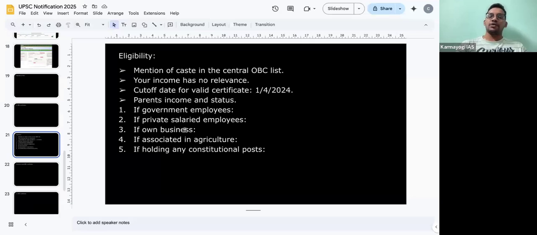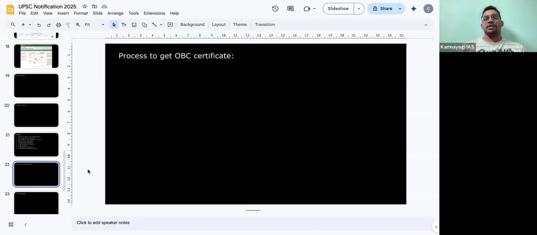So business parents' children are not eligible if their profit is more than 8 lakhs in that particular year, right? And if your parents are associated with agriculture, irrespective of their income, you are eligible to get the reservation of OBC, right? So these are all the things that you need to consider. Still, if you have any doubts, you can put it in the comment section. Then, the process to get the OBC certificate.